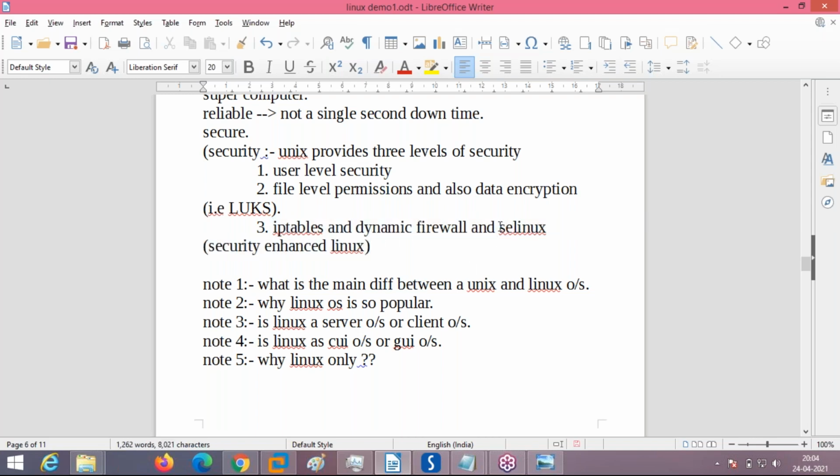Okay, and another kind of firewall is Security Enhanced Linux, which is built into the kernel. SE Linux is built into the kernel, very important.